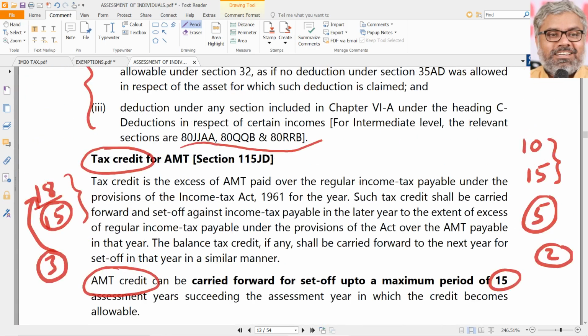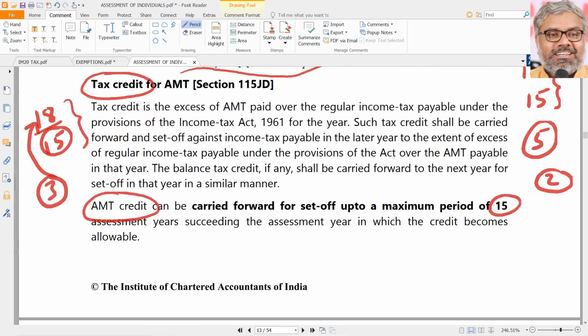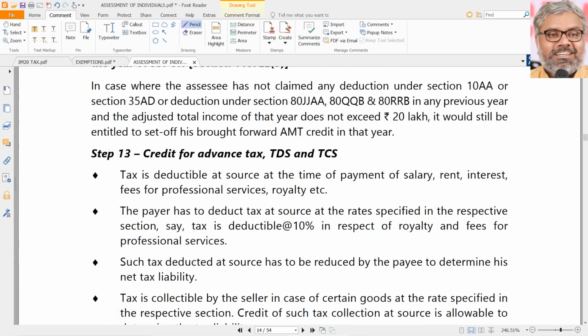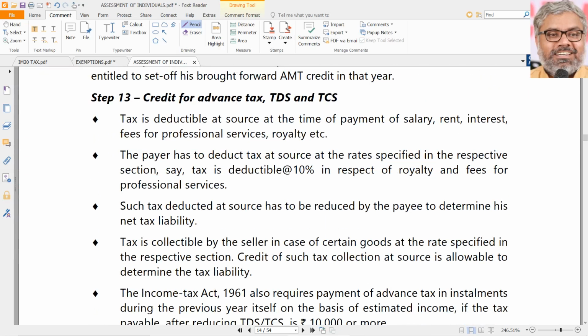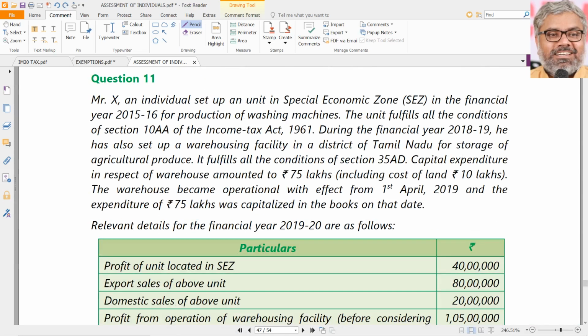Because questions can be asked on computation of adjusted gross total income, or how much is the final tax liability of the SSC according to normal income tax provisions, and AMT, which one is applicable. We should be able to definitely know that. Let us do some questions here.